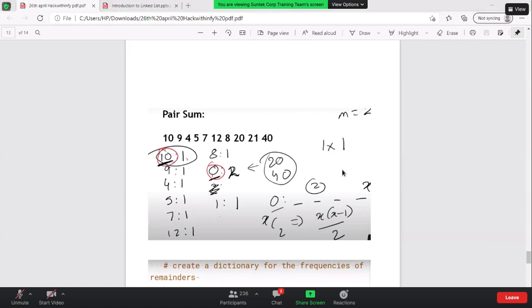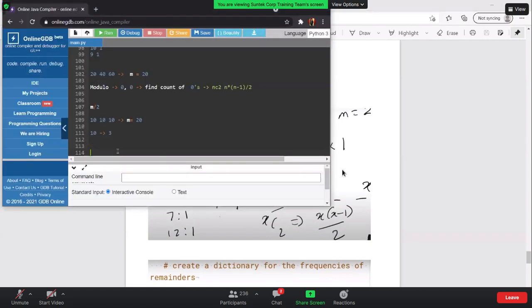So whenever you find a number itself, you again need to perform an NC2 operation. If 10 is getting repeated 3 number of times, how many times can I take it? 3 into 3 minus 1 by 2, which is again a 3. If it's getting repeated 2 number of times, it is 2 into 2 minus 1 by 2, which is 1.